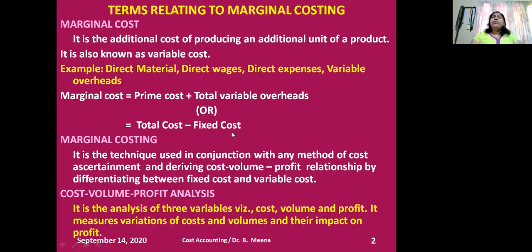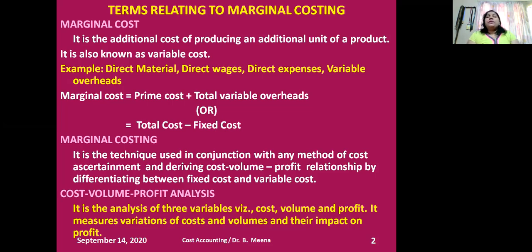Many of you studied business economics either in school or in the first year. Those who studied BCom General have a concept of cost curves. We have a classification of costs, fixed costs and variable costs, in the short period. I already explained the types of costs in previous videos, so please watch them for a clear understanding.